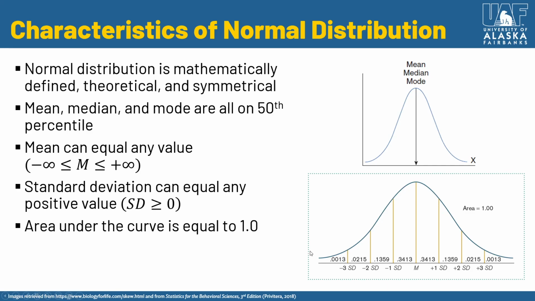And in this, the area under the curve is equal to 1, or in other words, 100%. And then each section here represents a proportion or percent of the overall sample. So again, that's how we got 68% within plus or minus 1 standard deviation. And then if we add all of them up, we'll get to 1 or 100%.